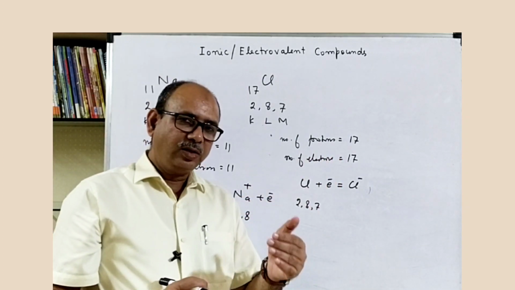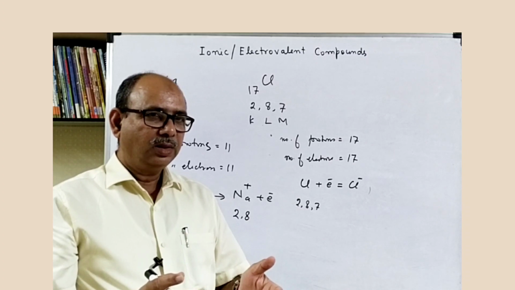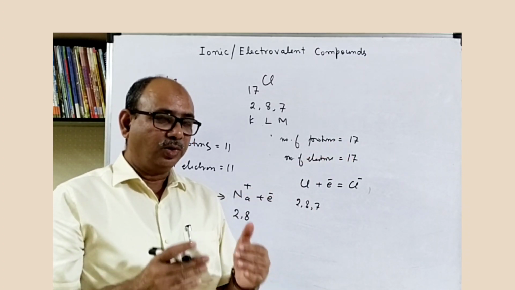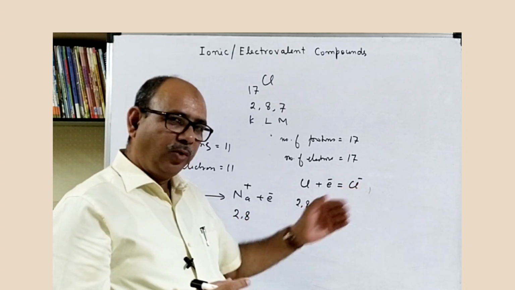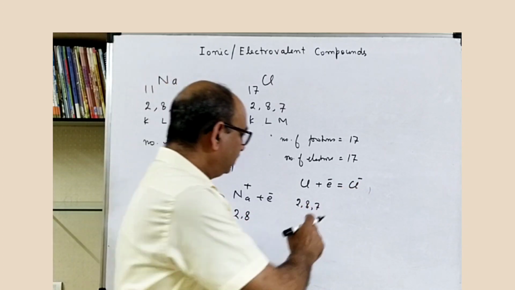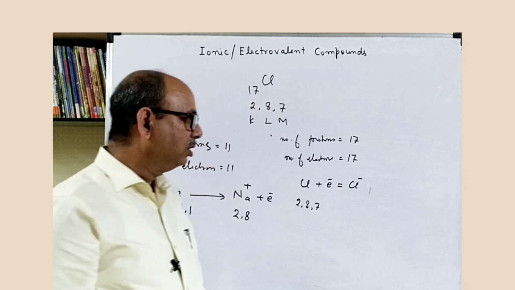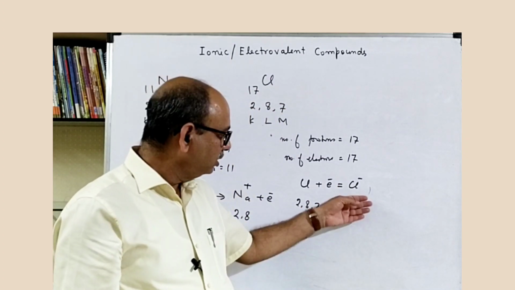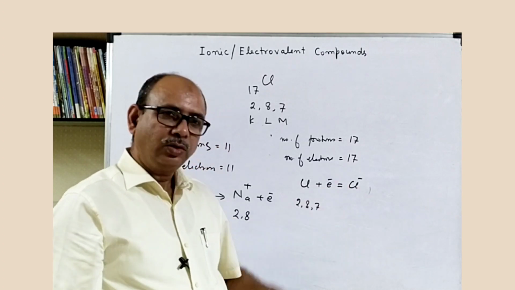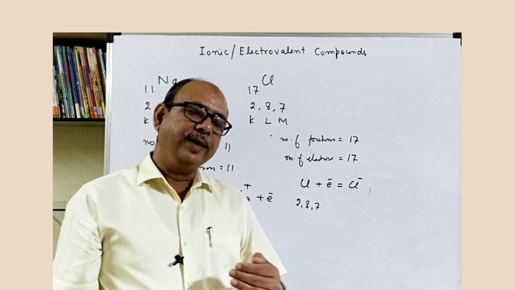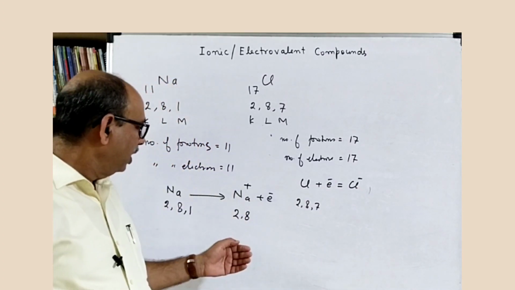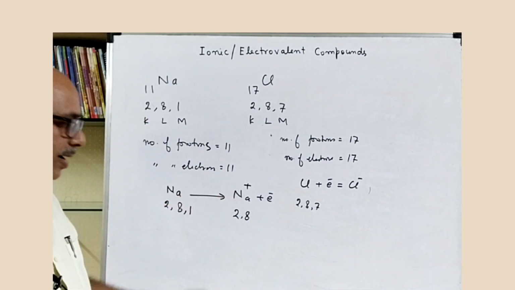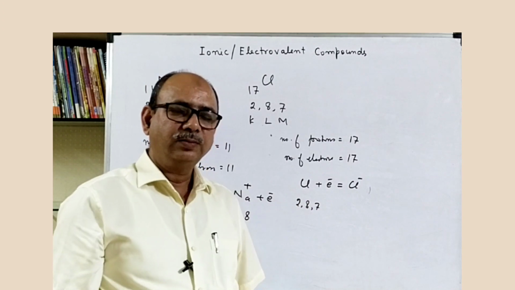That means 18 units of negative charge and there are only 17 units of positive charge. The net charge on chlorine will be 1 unit of negative charge. This is known as the chloride ion, an anion. This one is negatively charged. This chlorine is known as the anion. Now we have formed a cation, Na plus, and an anion, Cl minus.